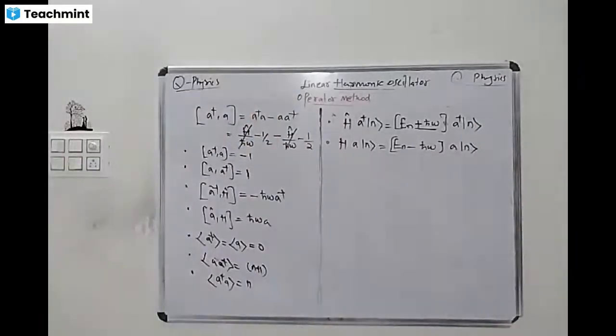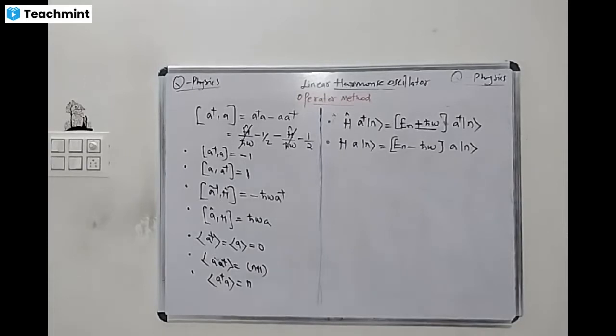Sir, A dagger is 1 by root of 2 h cross m omega into (m omega x cap minus ip). A is 1 divided by root of 2 h cross m omega into (m omega x cap plus ip). A dagger A is h cap divided by h cross omega minus 1 by 2.